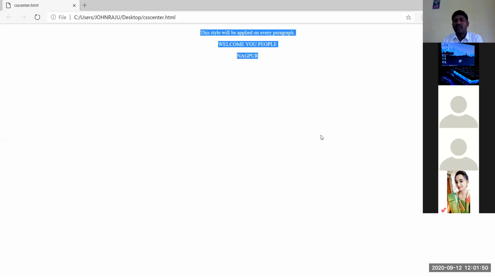Yes, look at this. This output is visible to you people. This style is applied on every paragraph. Welcome, welcome you people, Nagpur. Yes, these are all in center. Yes or no? This output is visible to you people. Got it, all of you. Here I did only one modification: I kept center. Now you have to do it left, right, top, bottom, or apply it on your own at your site.